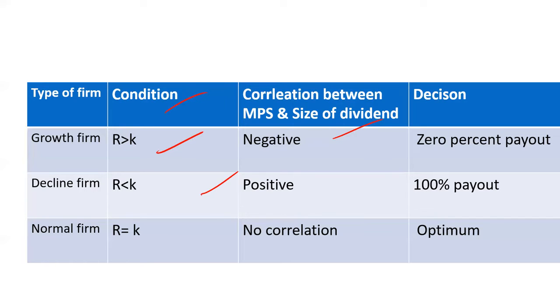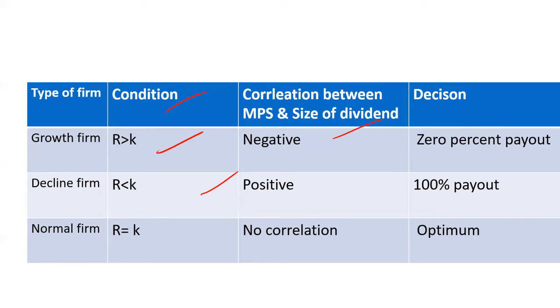Then in case of normal firm, the R and K are equal. Internal rate of return is equal to the cost of capital. Here no correlation is there, and the decision is optimum payout.